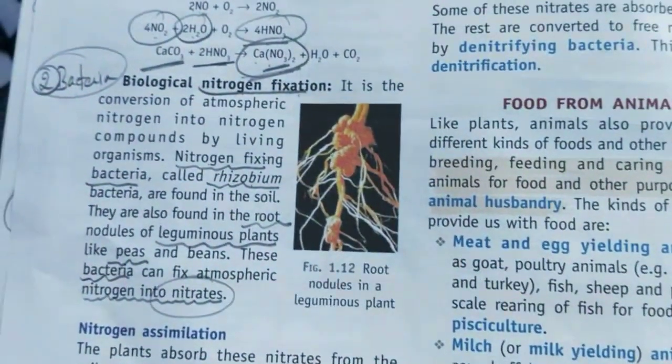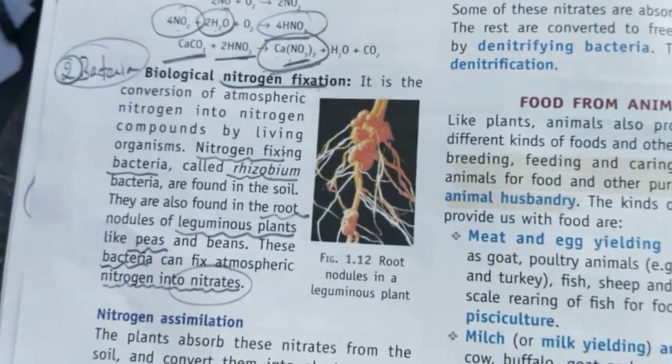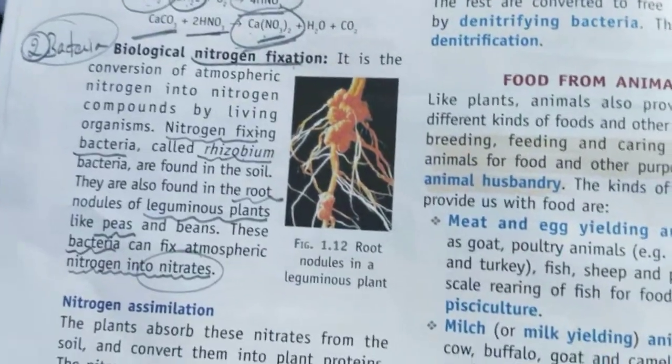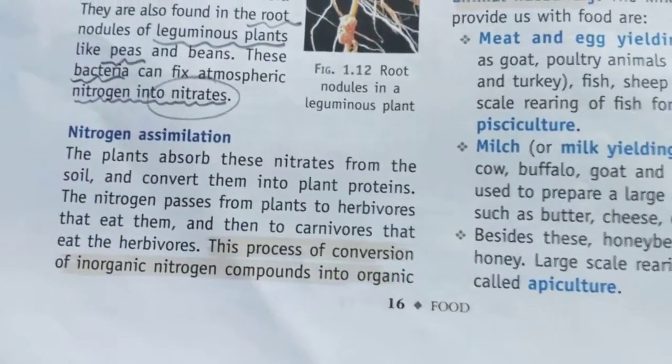And Rhizobium lives in the root nodules of leguminous crops such as peas, and that means this bacteria is also changing the form of nitrogen to a useful form, that is soluble nitrates, and they are absorbed by the plants. Second concept is nitrogen assimilation.